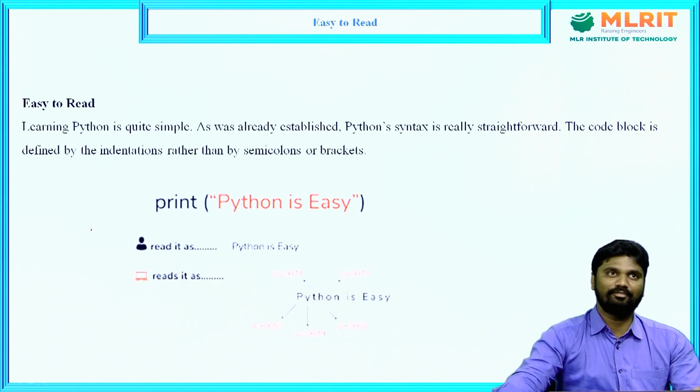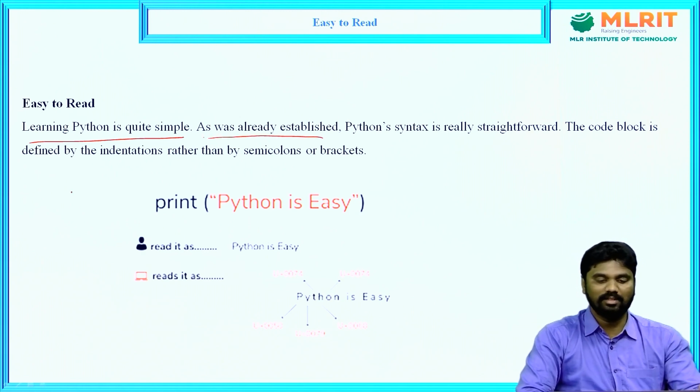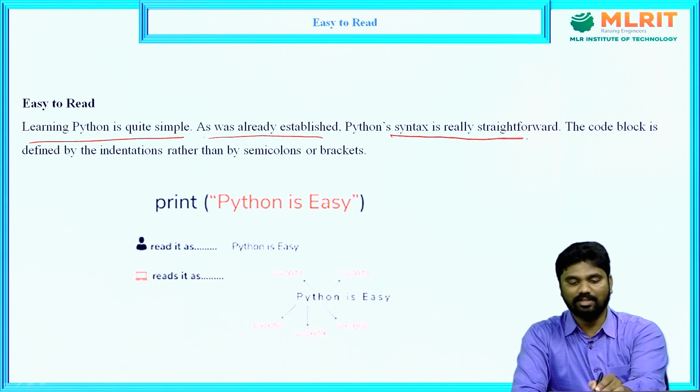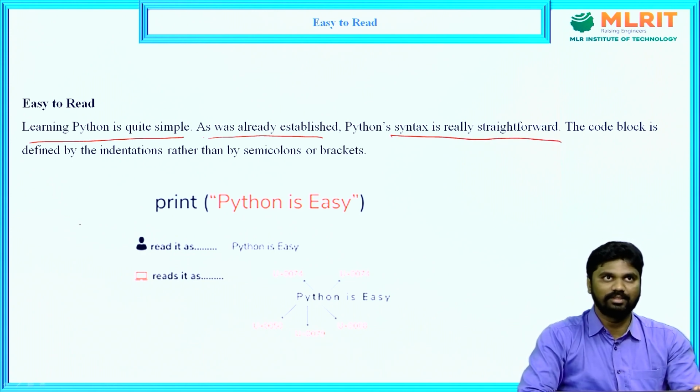Another feature is easy to read. Learning Python is quite simple. Python syntax is really straightforward. Compared to other programming languages like Java and C, Python syntax is very simple, and whenever we read Python instructions, it feels like English statements.